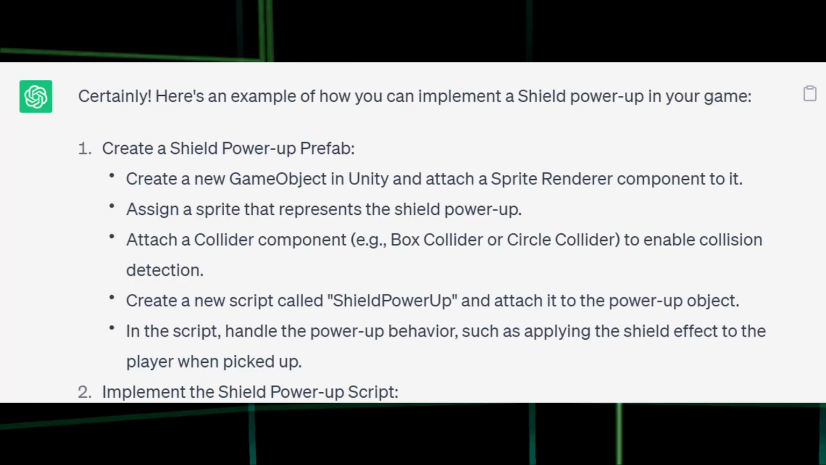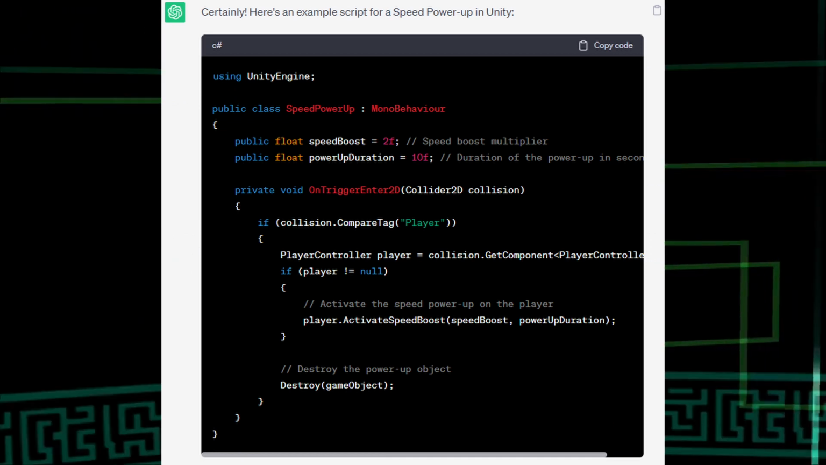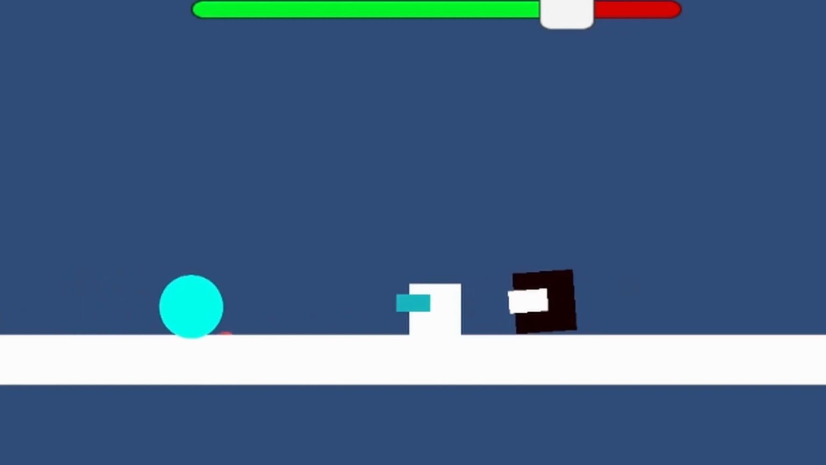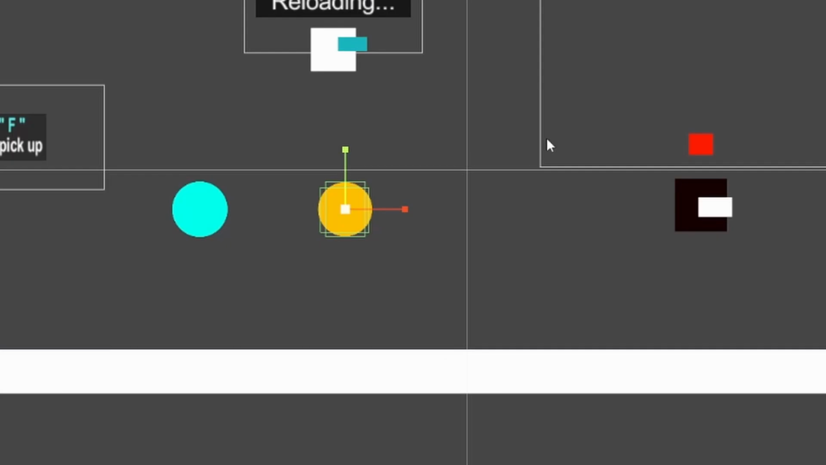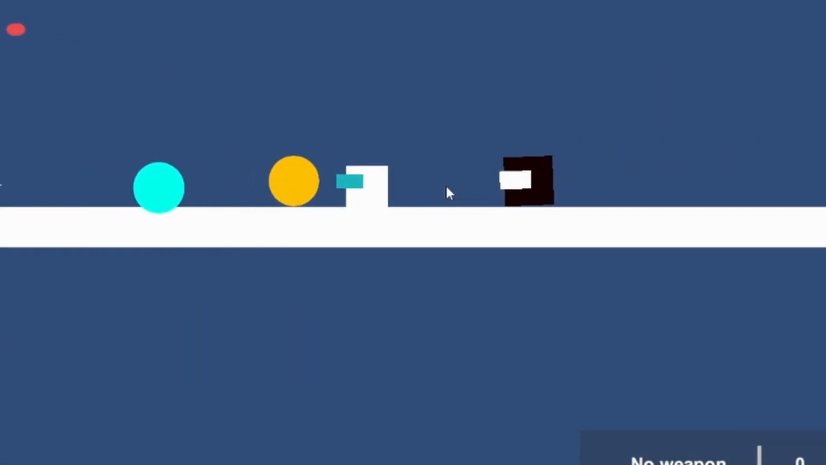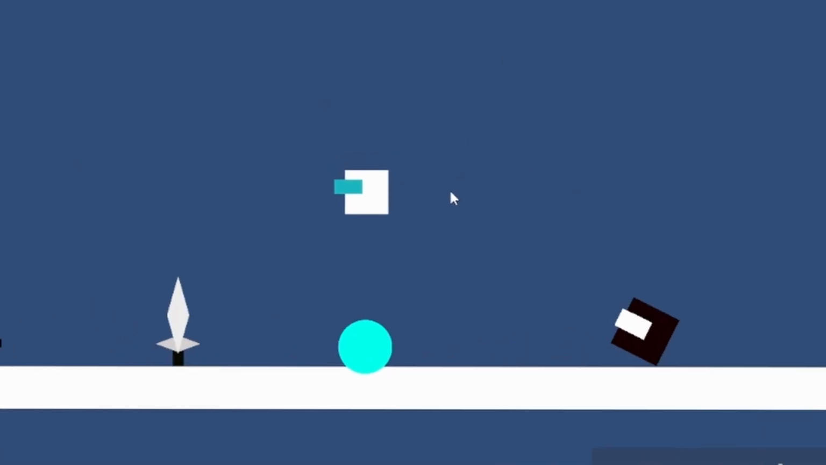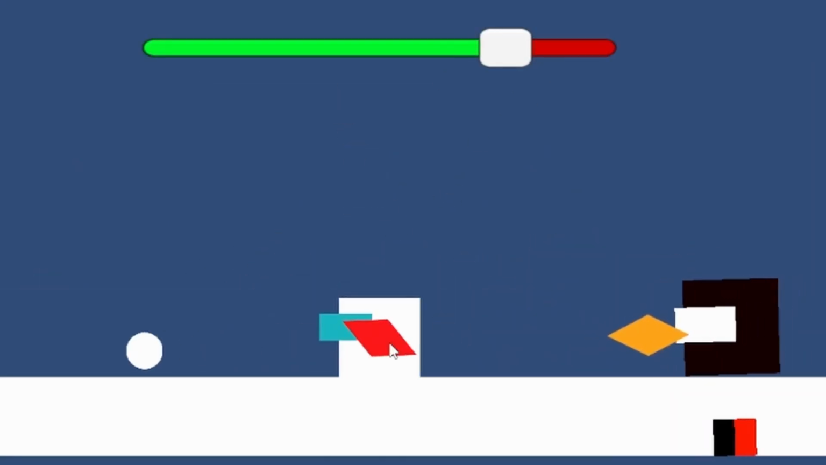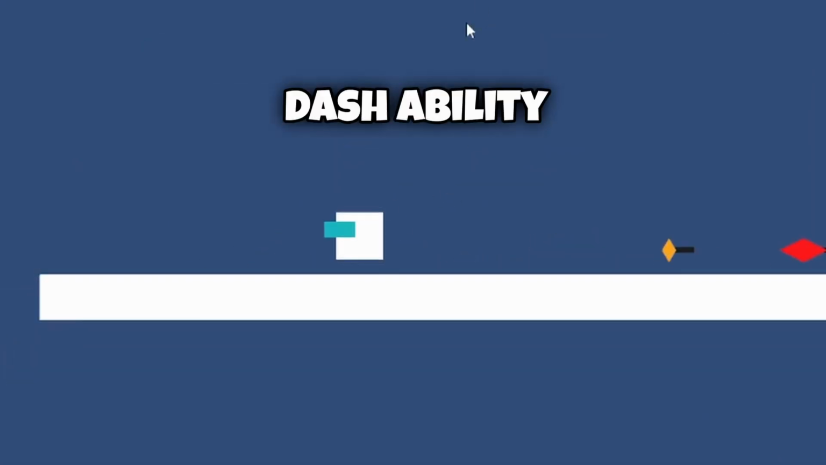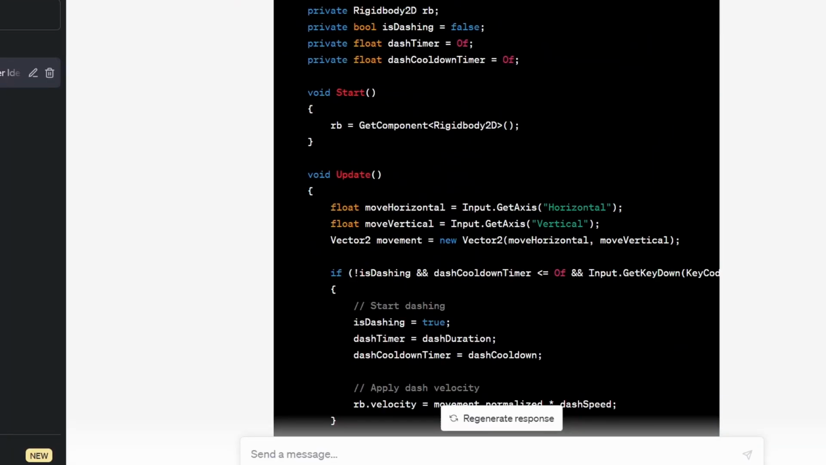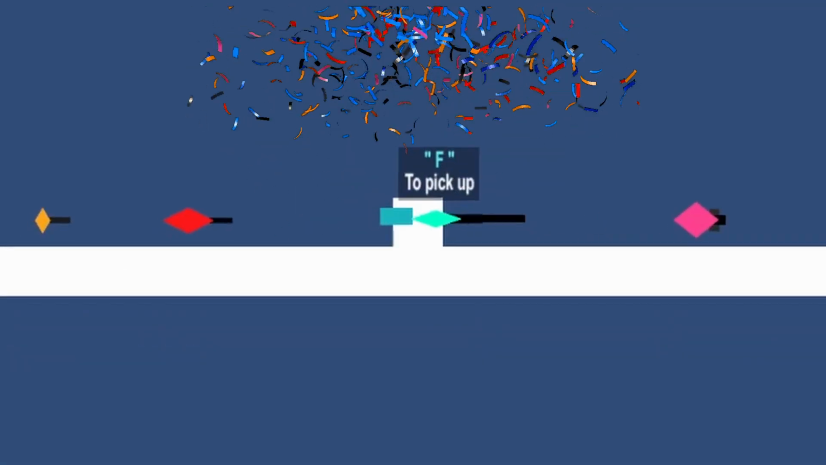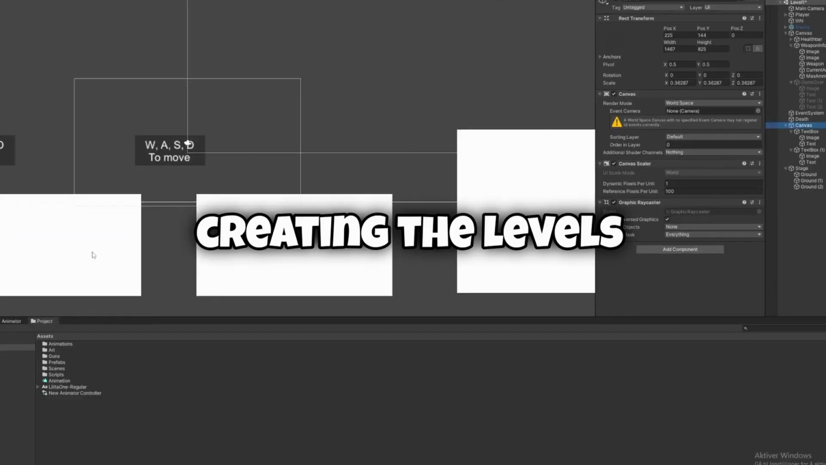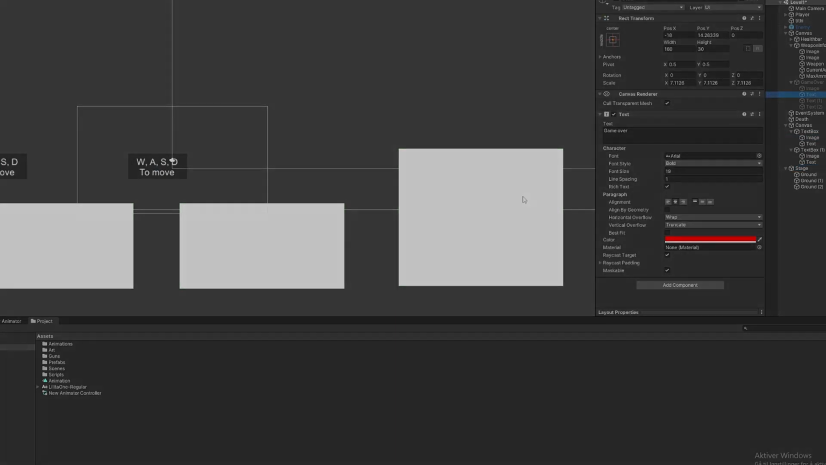So I asked the Chat to make all of them, and they more or less worked right out of the box. We have shield power-up, which makes you invulnerable to attacks for a certain amount of time. A speed power-up, which makes you twice as fast for a short amount of time. And a health thing, which heals you. And now I tried implementing the dash ability again. And this time, for some reason, with just a little bit back and forward discussion with Chat, it ended up working out, nice. And now I think we can start creating the levels.